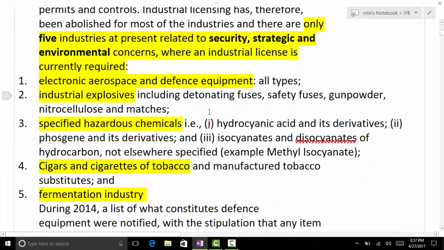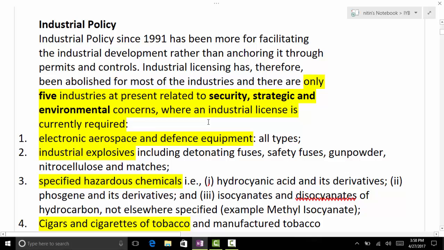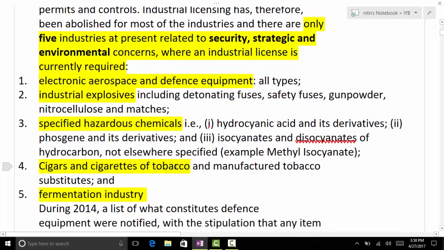So these are 5: electronic, aerospace, and defense equipments, industrial explosives, specified hazardous chemicals, cigars and cigarettes or tobacco, and fermentation industry. So remember them. The question can come this way: which of the following still require the license? So read them again. Remember them.